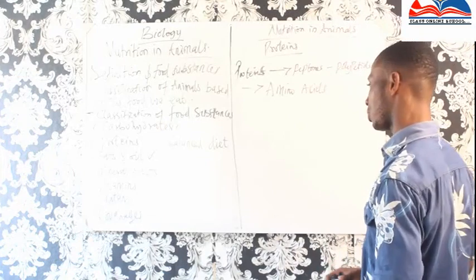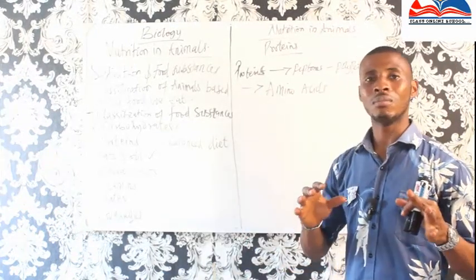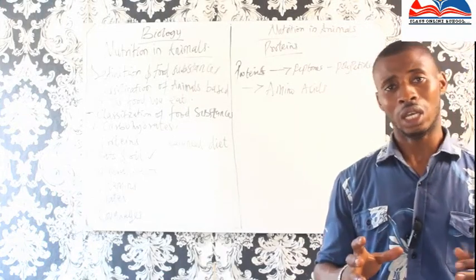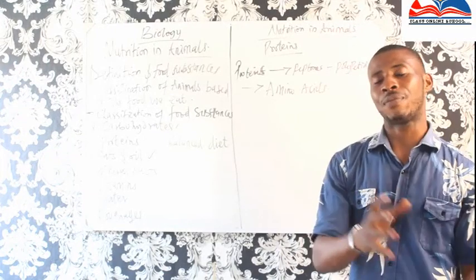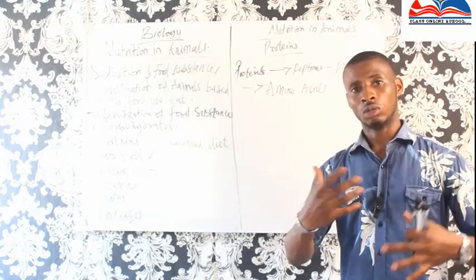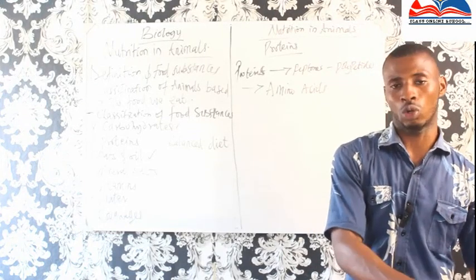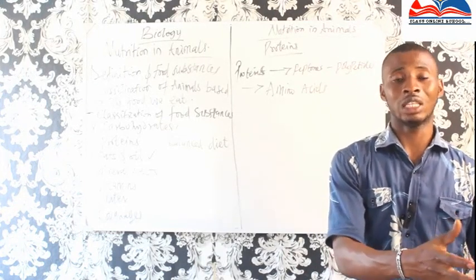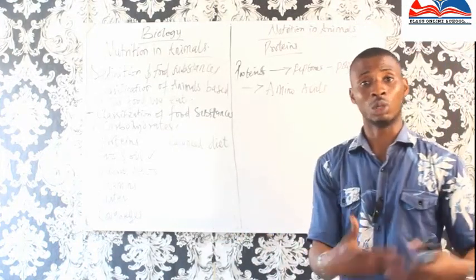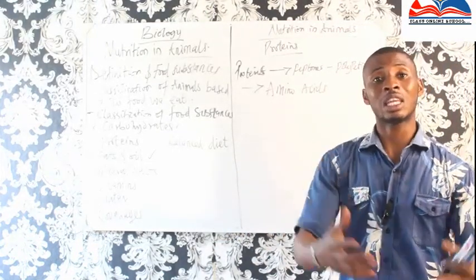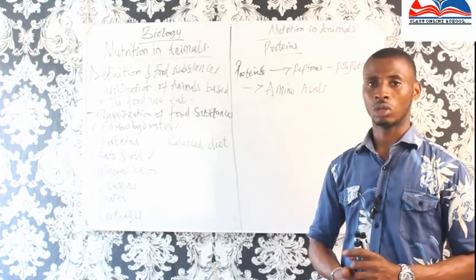Now, fats are one of the major things that we need in our food. If we don't have fats, once the energy that you ate is used up, where are we going to get the energy to replace it? So the replacement energy store that we have is the fats and oil.